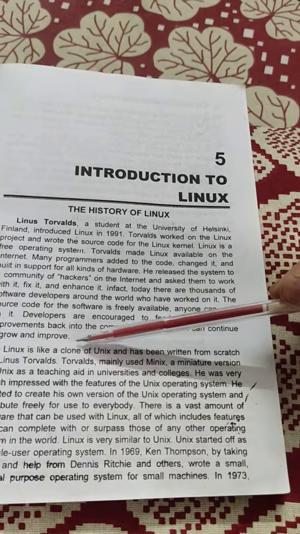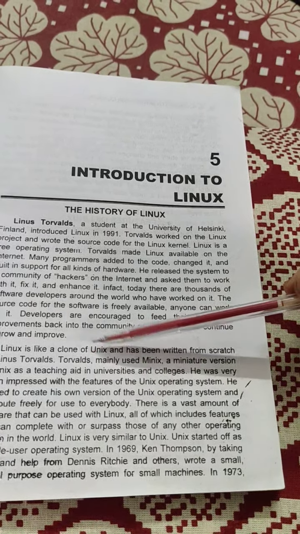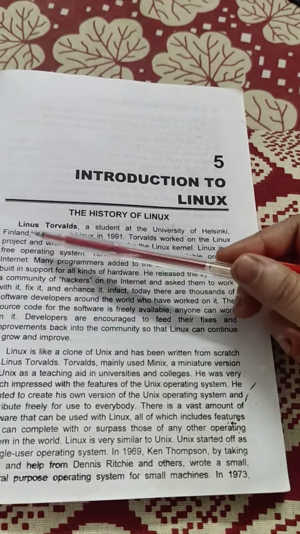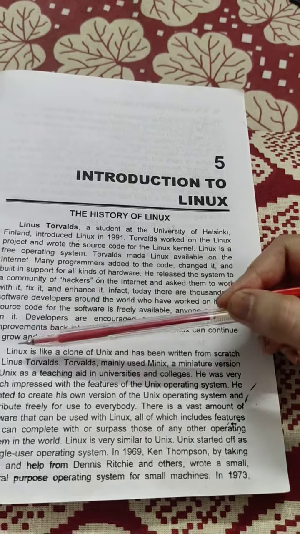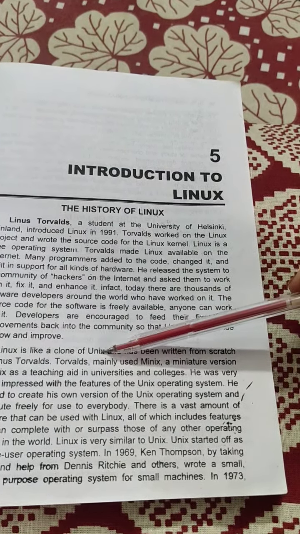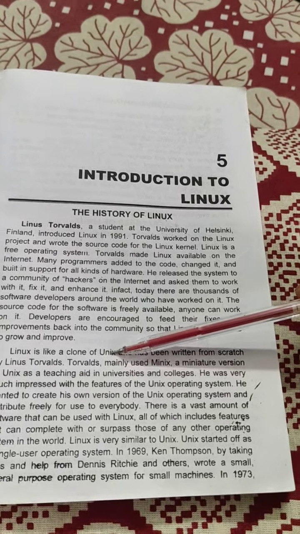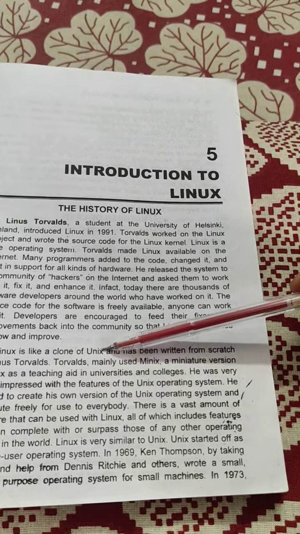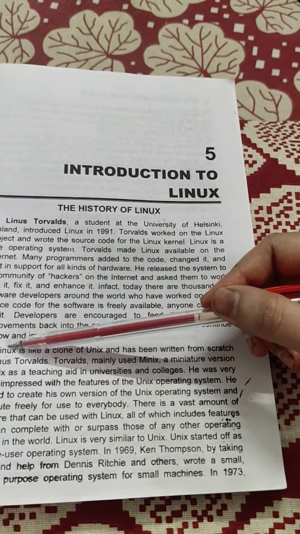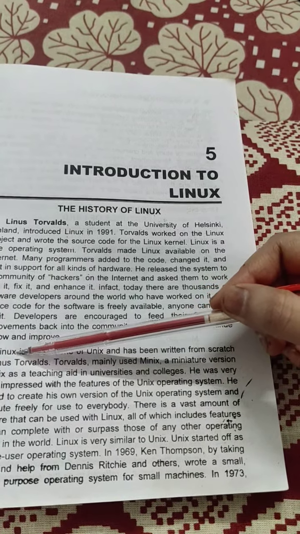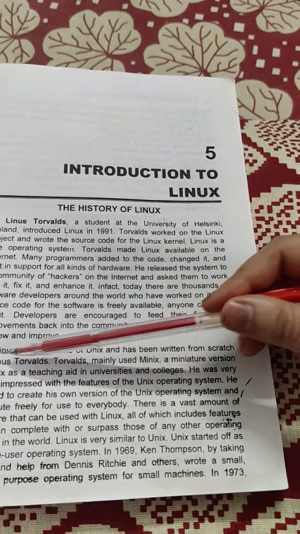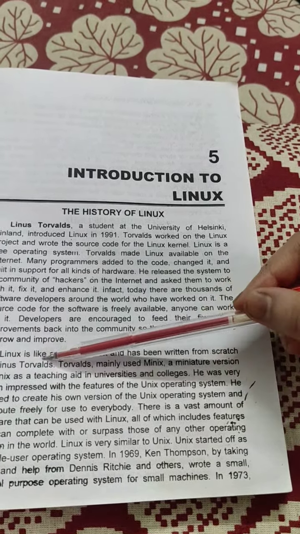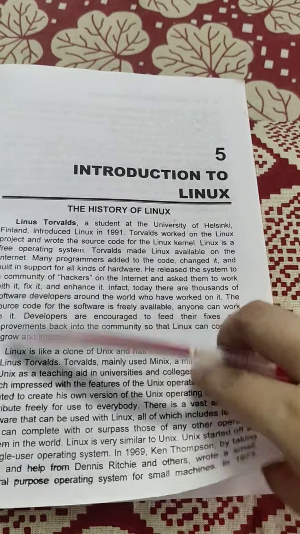Linux is a clone of Unix, meaning Unix is a part of Linux. Lin comes from Linus, and Unix is the clone, also an operating system. So the IX is mixed into this name, Linux, which was developed by Linus Torvalds.